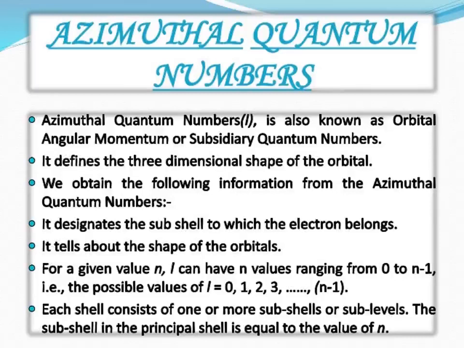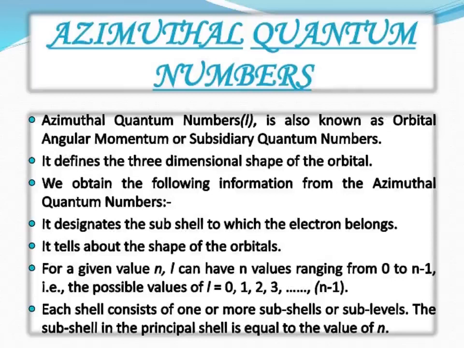Whenever you hear azimuthal, remember that it is represented by the small letter l, with integral values from 0 to n minus 1. Now each L value represents a subshell.